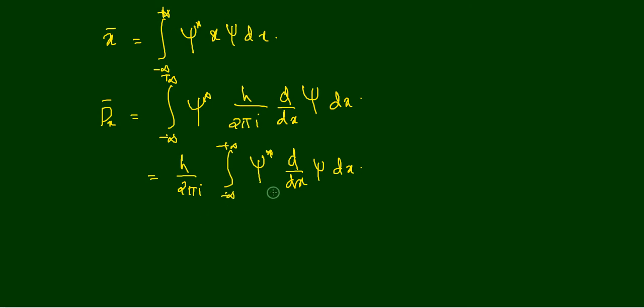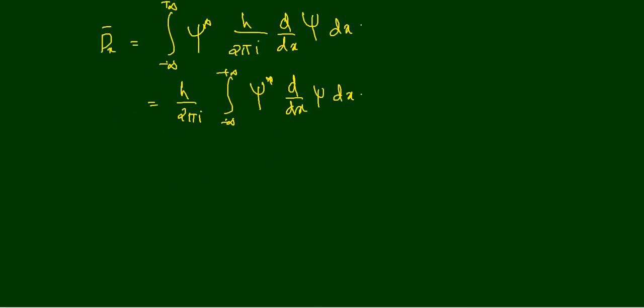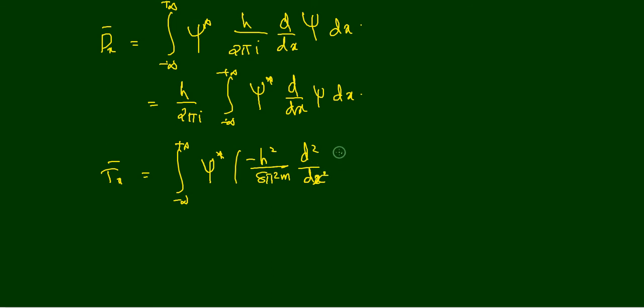So what is the expectation value of kinetic energy? You can measure the expectation value of kinetic energy. Tx bar is equal to the integral from minus infinity to plus infinity of psi star, and now the operator is minus h square divided by 8 pi square m, d square by dx square of psi, dx.